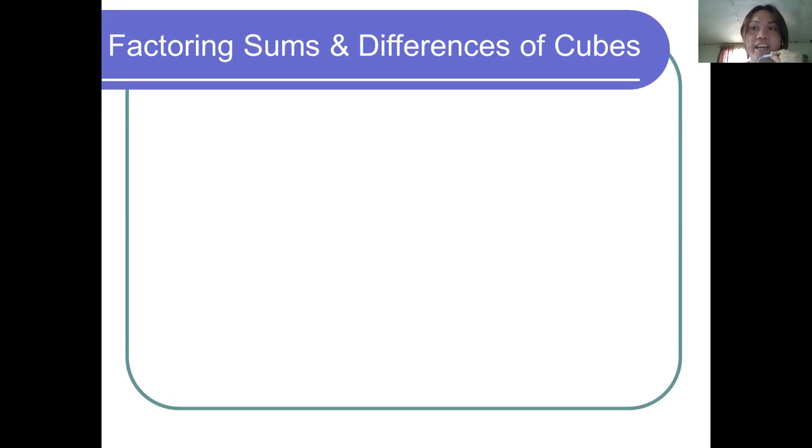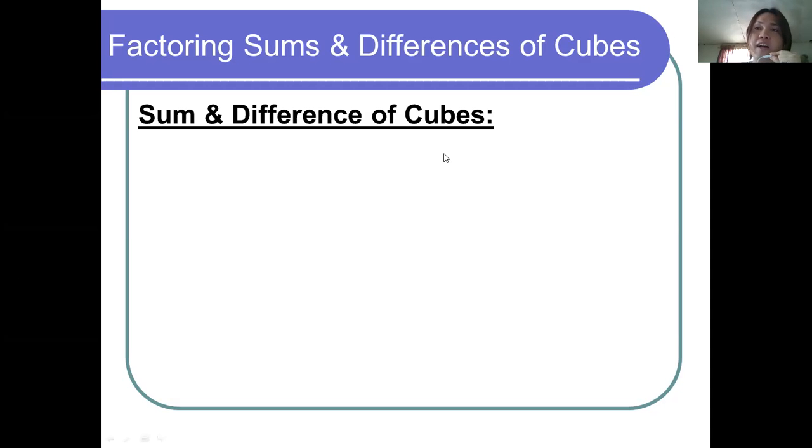If it's familiar, then this video will help you enrich your knowledge about factoring sum and difference of two cubes. So to start with, it's nice to describe how we factor the sum and difference of cubes. So let's know the properties first.